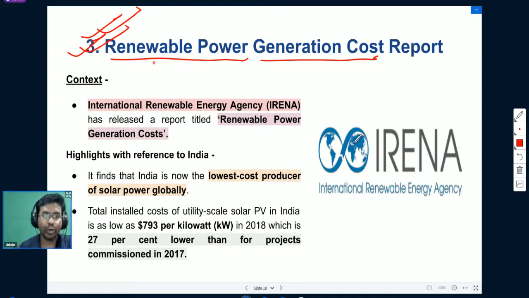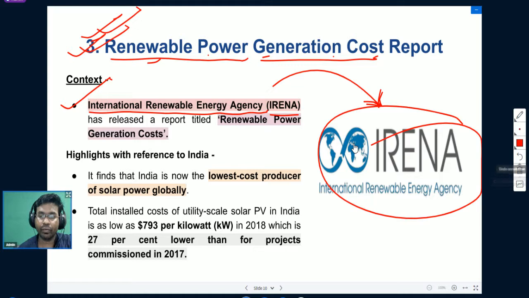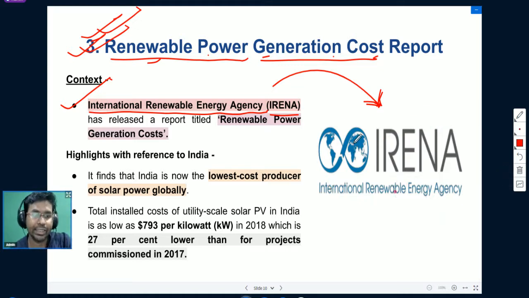This renewable power generation cost report is published by the International Renewable Energy Agency. In short, it is known as IRENA. So the renewable power generation cost report is released by the International Renewable Energy Agency. This is one of the most important pieces of information for you for the prelims examination. I have included the logo of the International Renewable Energy Agency also.